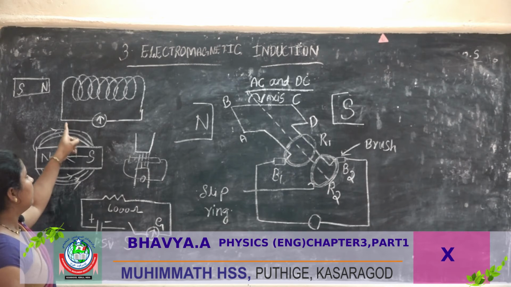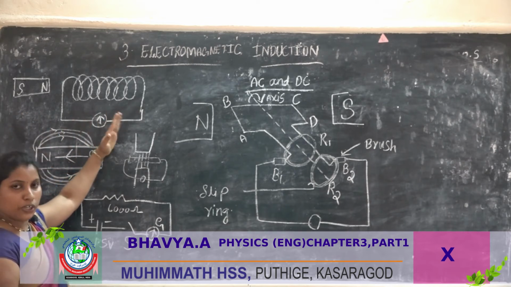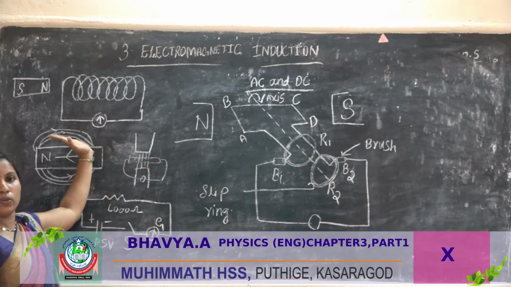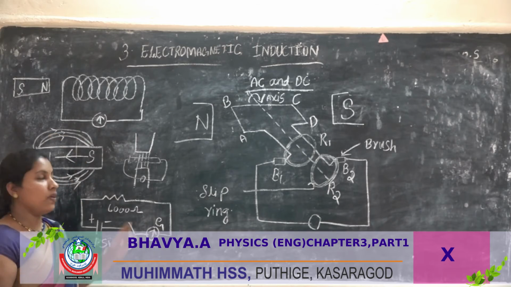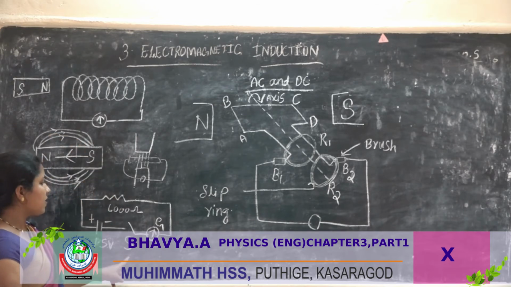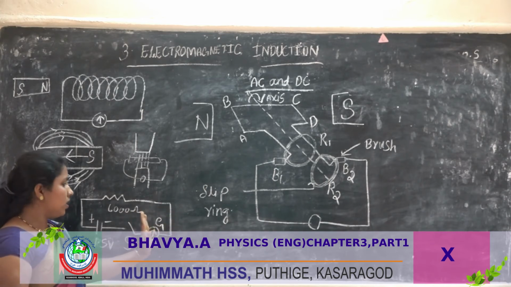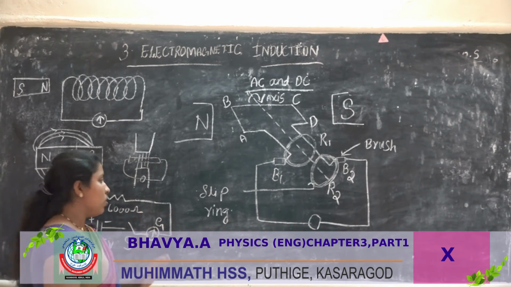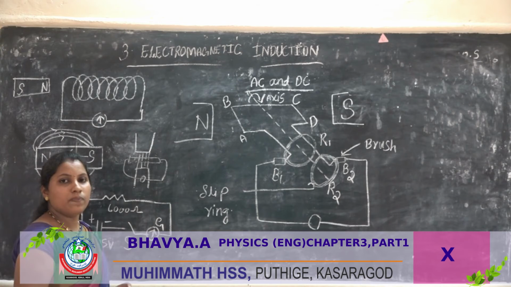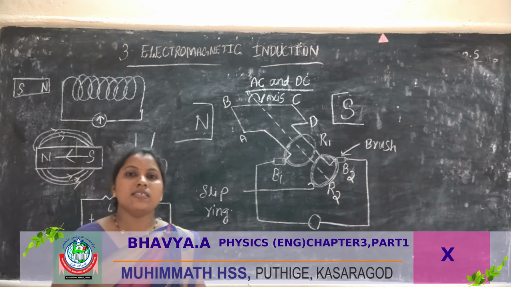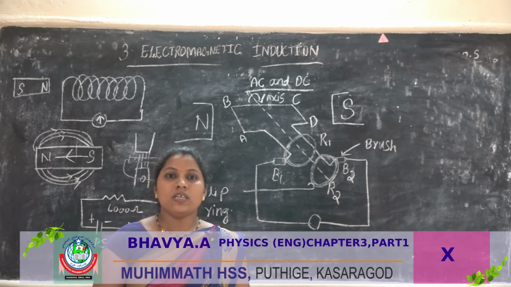But here, when inserting, it deflects to the right side, then when releasing, it deflects to the left side, as you are studying. So in this case, it deflects in both directions. In the other case it is unidirectional, and there is no change in the direction of current.